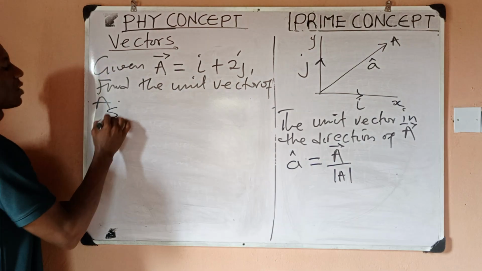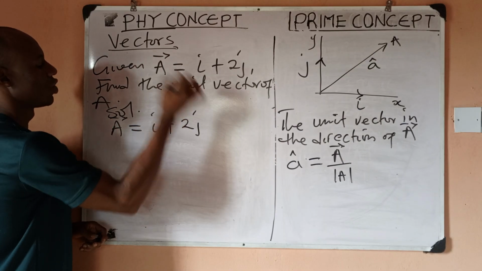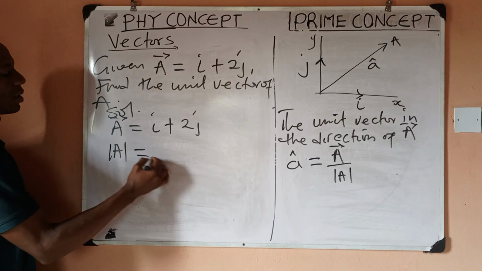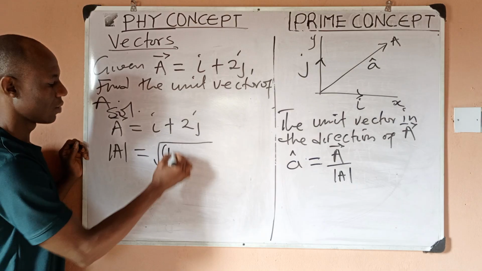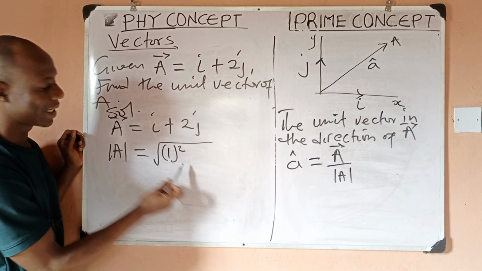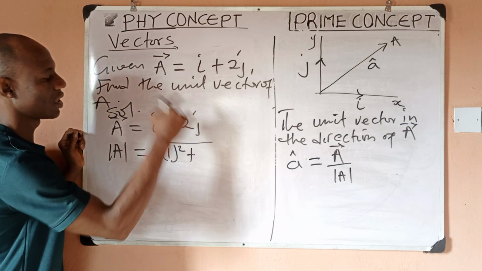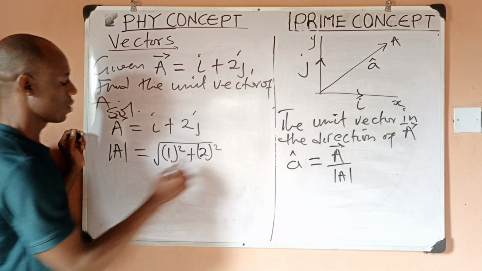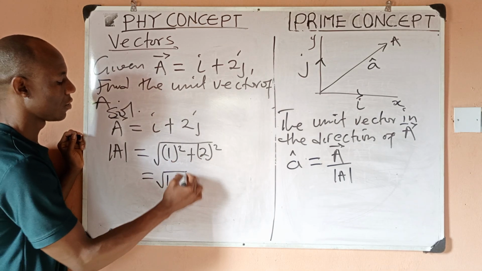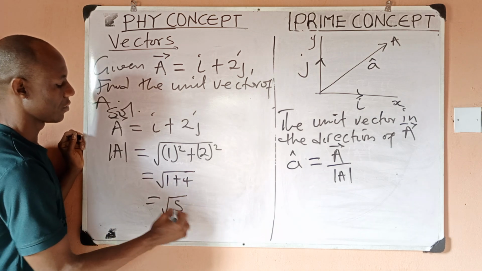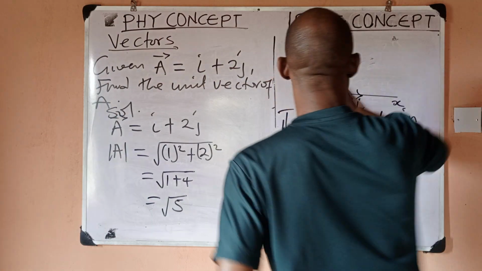So let's start by solving for the magnitude of A. Now, A is i plus 2j. And what would the magnitude of A be? The magnitude is going to be the square root. The coefficient of i is 1, so I would say 1 squared. Please notice that when we're finding the magnitude, we don't use i, we don't use j, we take their coefficients. So then plus the coefficient of j is 2, all squared. So what do I have here? I have the square root of 1 plus 4, which is the square root of 5. So the magnitude of that vector is root 5.